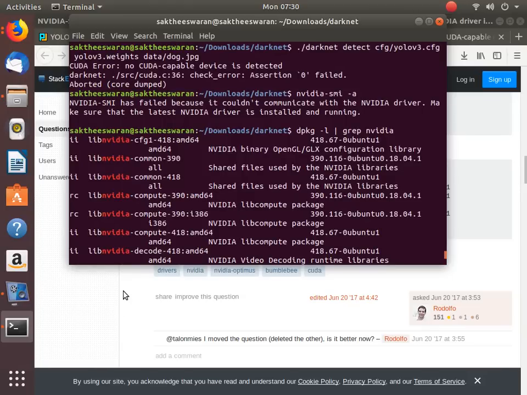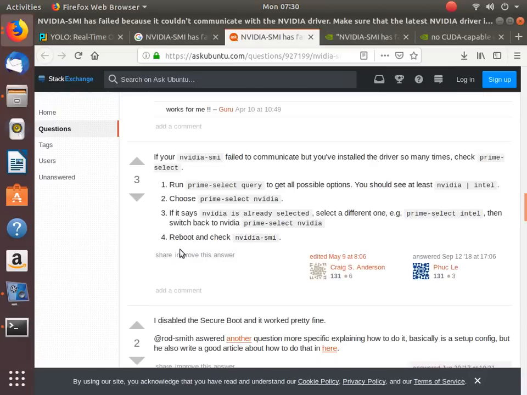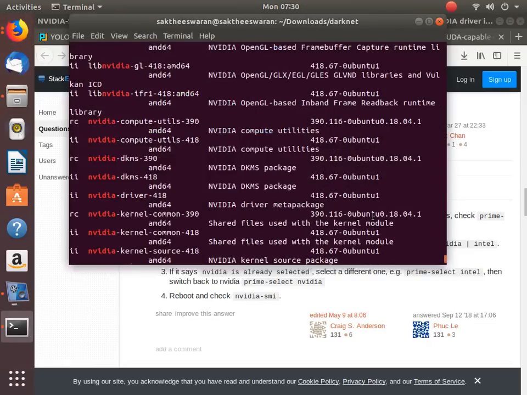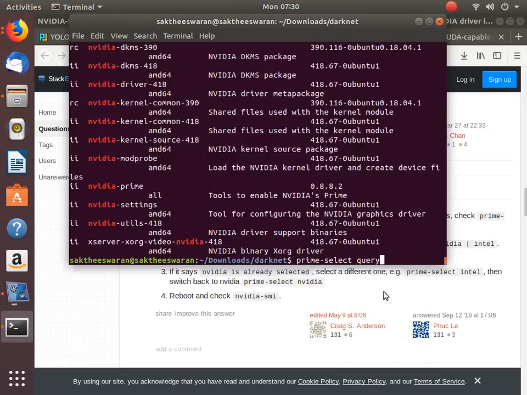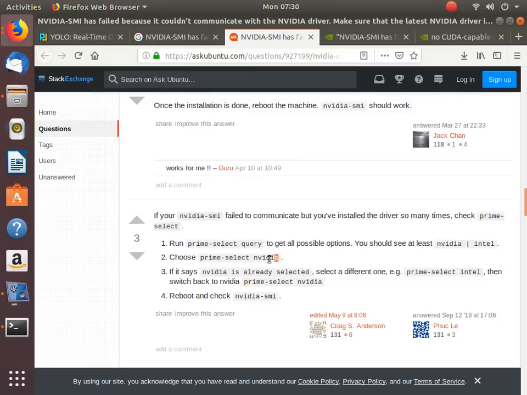Then what is missing? We have to get the CUDA toolkit installed. Run the prime-select query over here. Paste it: prime-select nvidia. This would facilitate the installation.